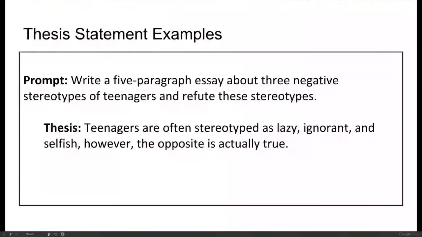Here's a thesis statement example. Here's the essay prompt. Write a 5-paragraph essay about 3 negative stereotypes of teenagers and refute those stereotypes. When you write a thesis statement, it is so important that you take the prompt and you flip it into your thesis statement. If you don't do that, you might get off topic. So here's the thesis example. Teenagers are often stereotyped as lazy, ignorant, and selfish. However, the opposite is actually true.